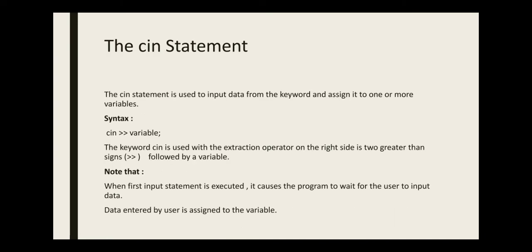Okay, the next statement is cin statement, which is used to input data from the keyboard and assign it to one or more variables. Syntax क्या है इसका? cin, then extraction operator on the right side, which is two greater than signs followed by a variable. When this input statement is executed, it causes the program to wait for the user to input data. The data entered by user is assigned to the variable.